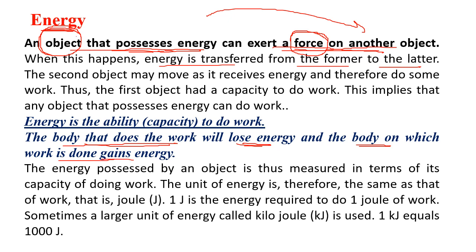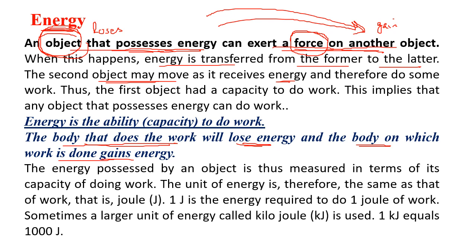So this object had energy, but it exerted a force on another object. So this object loses the energy, while the other object will gain the energy. So the second object may be displaced because of the energy it received.